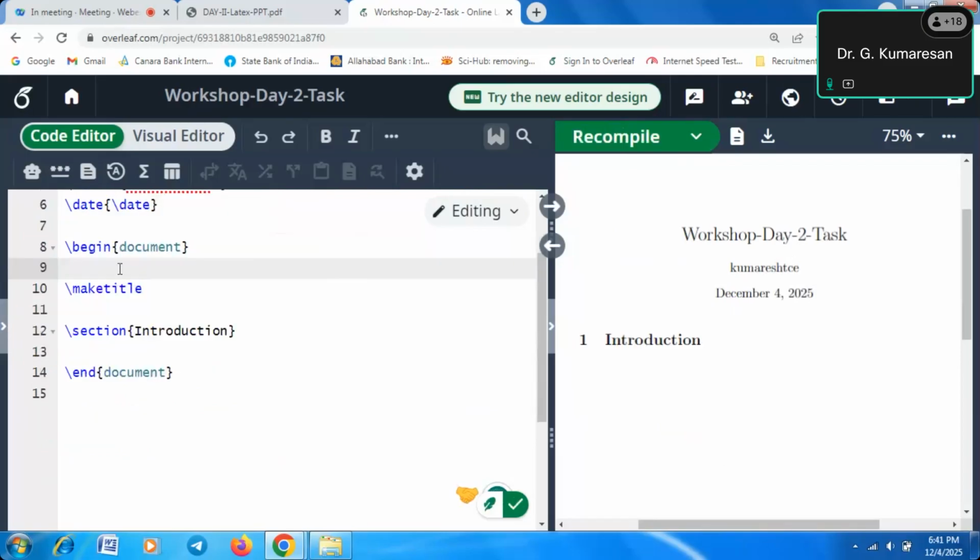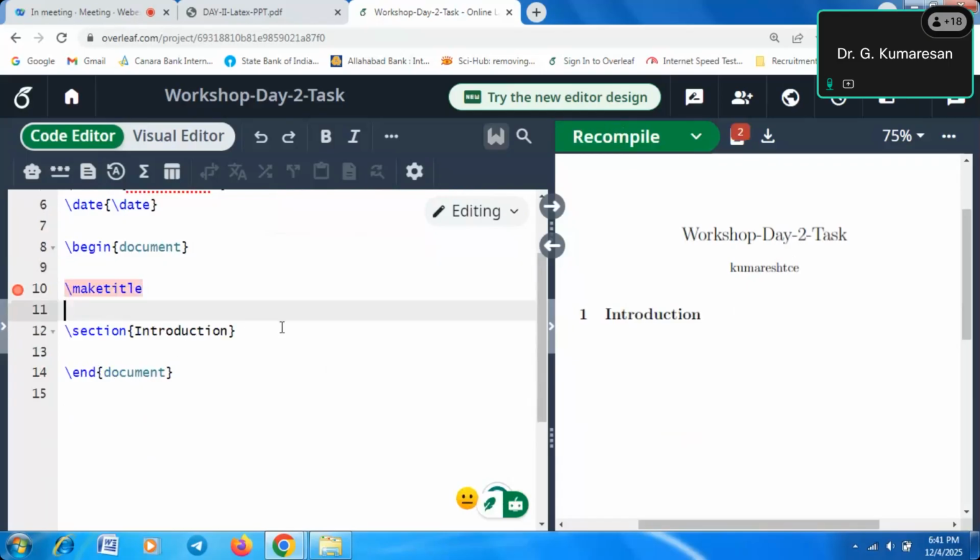This is the begin document. Whenever we begin something, you must close it, so \begin{document} and \end{document}. Then we will create an abstract.